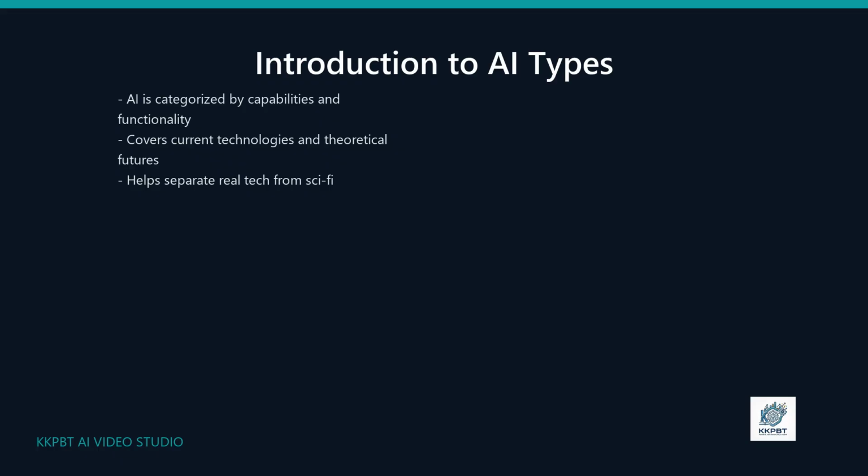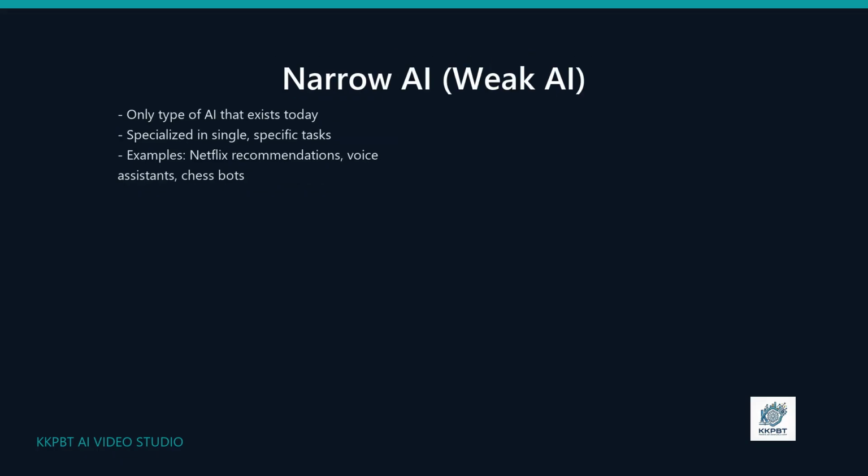Let's dive in. First up is narrow AI, also known as weak AI. Don't let the word weak fool you, this is the only type of AI that actually exists today. Narrow AI is designed to excel at just one specific task. For example, streaming platforms like Netflix use narrow AI to analyze your viewing history and instantly recommend movies tailored to your personal tastes. Siri uses it to understand your voice, and spam filters use it to clear your inbox. Narrow AI is super smart at its main job, but it can't do anything outside of its specialty.